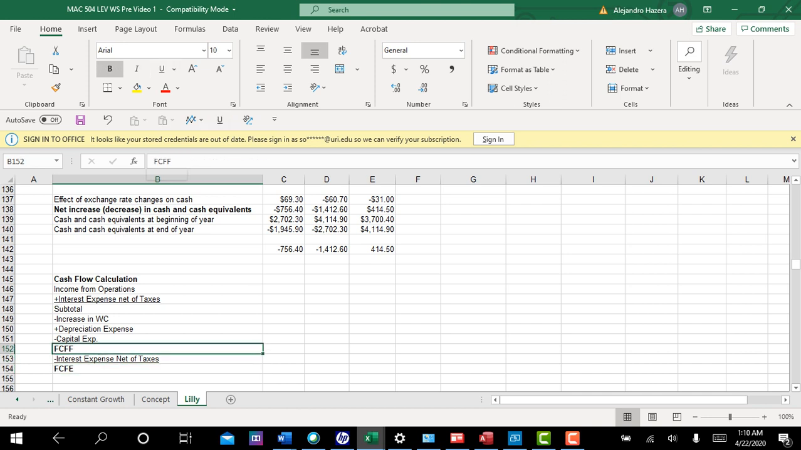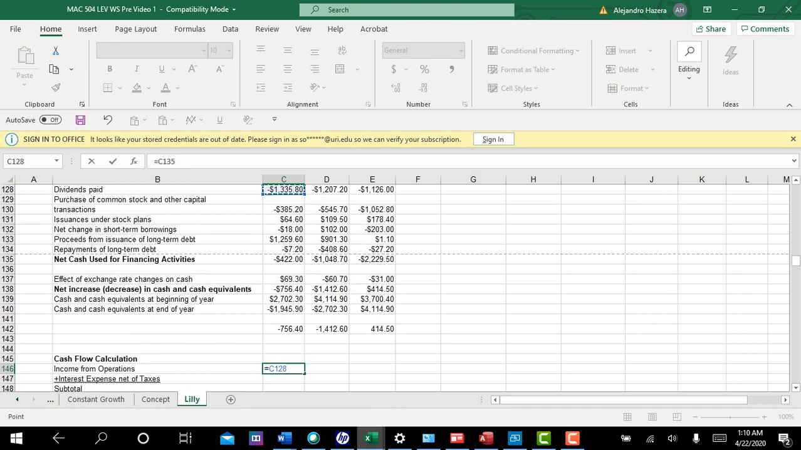In a sense, free cash flow of the firm kind of mirrors return on assets, and free cash flow to equity mirrors return on shareholders' equity. They're not the same or anything, but the concepts are kind of analogous. Okay, so let's go ahead and start with our income from operations.